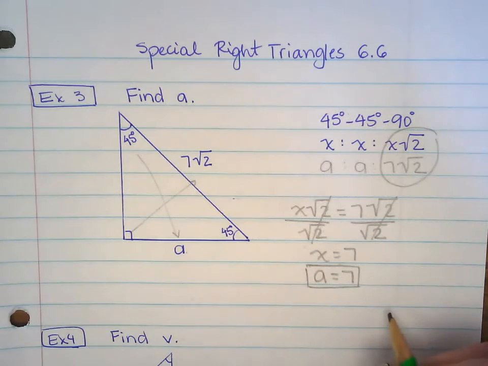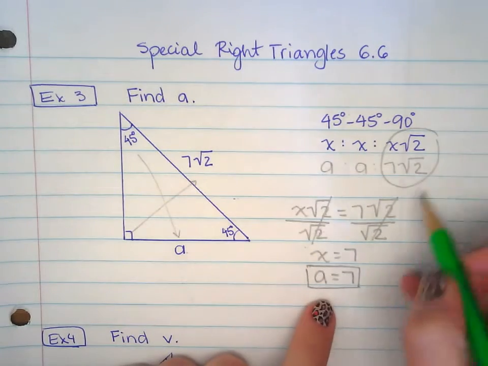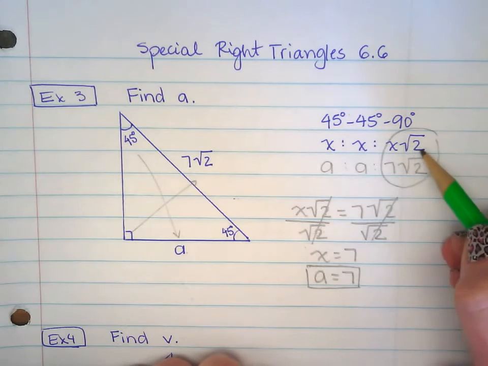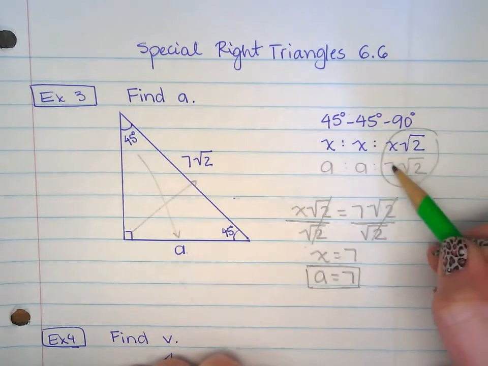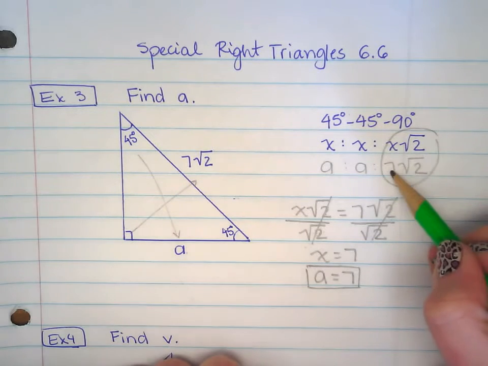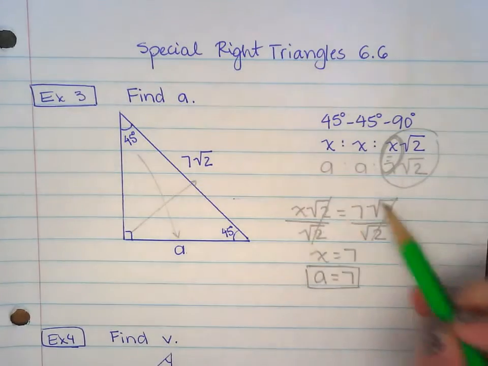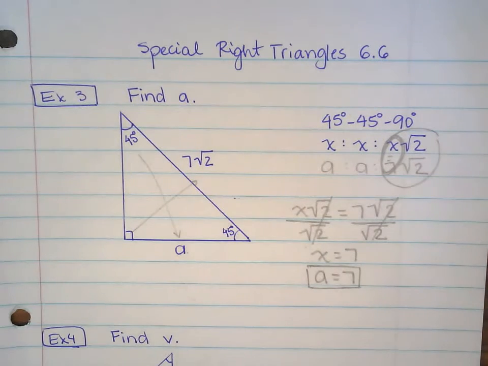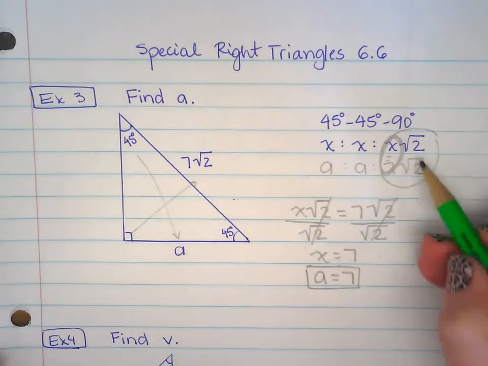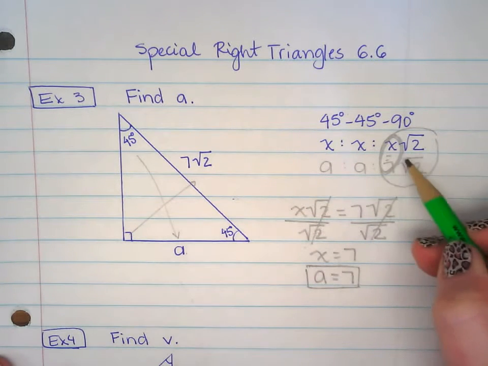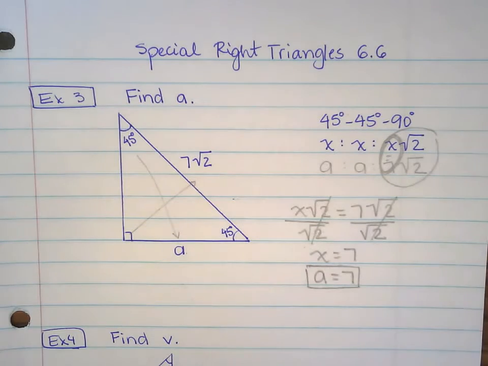Here's the shortcut. You're like, why are you doing all of this? If I can just totally tell that square root of 2, square root of 2, x is the number in front, so x is 7 right here. Boom, I don't have to do all this nonsense. You're right. If you don't see that, you're welcome to do all this math. If you can see that, more power to you. That will save you a good 5 minutes right there.